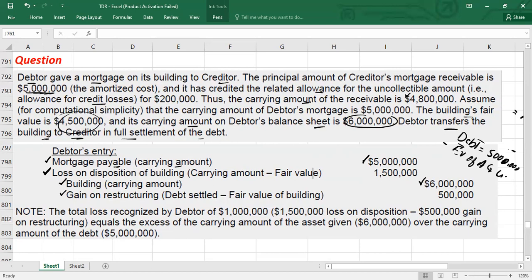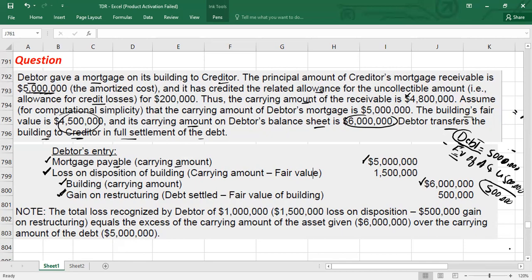So we have here 4.5 million. If you take the difference, guys, we have $500,000, because our liability value was more, but we have transferred the asset with less fair value. That is why this is called gain on restructuring. And guys, the debtor for sure, definitely, will have gain on restructuring. So this is what we have credited, the gain here. Okay, this is the entry.